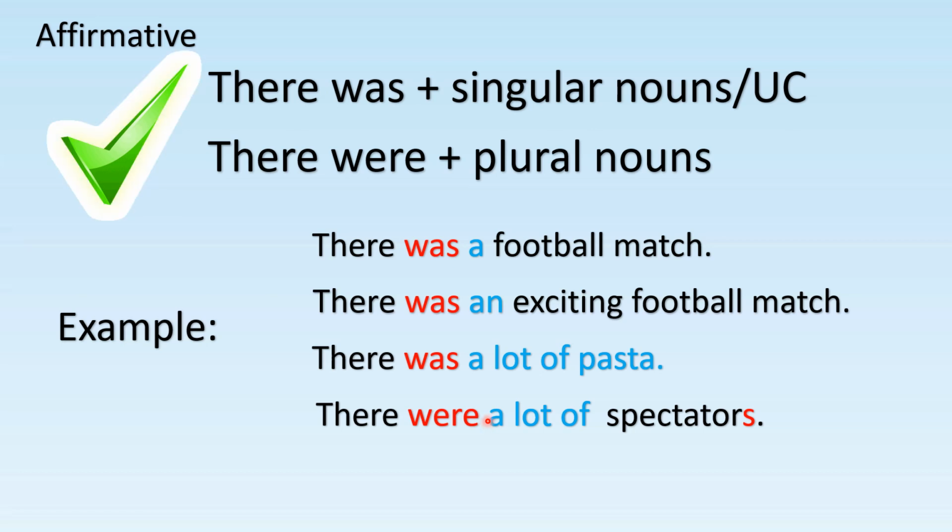I want you to pay attention to the sentences. Look at the keyword. A and an already tells you it is singular. Okay, so we use there was. Meanwhile, in a quantitative form, a lot of, so we have to look at the noun. If it is uncountable, we use was. Pasta is uncountable, so we use was. Spectators is plural, is countable, so we use were.